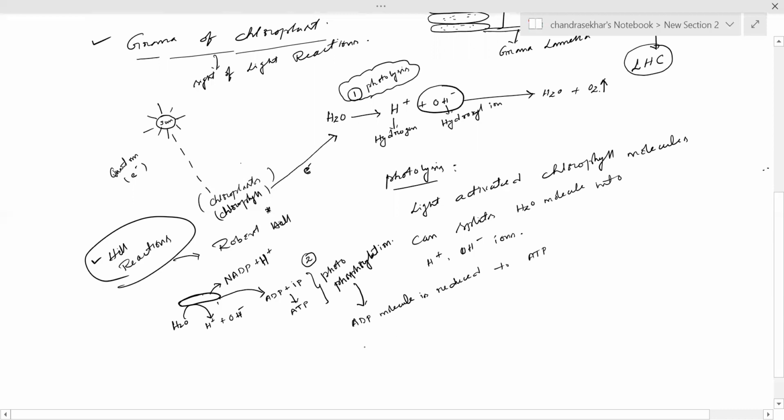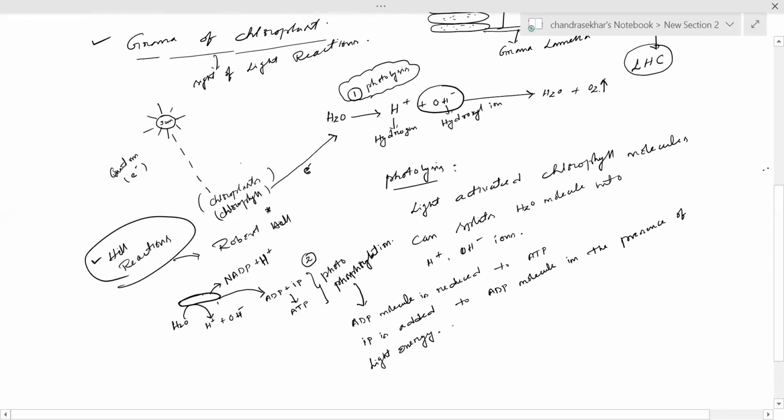In other words, one inorganic phosphate is added to the ADP molecule in the presence of light energy.